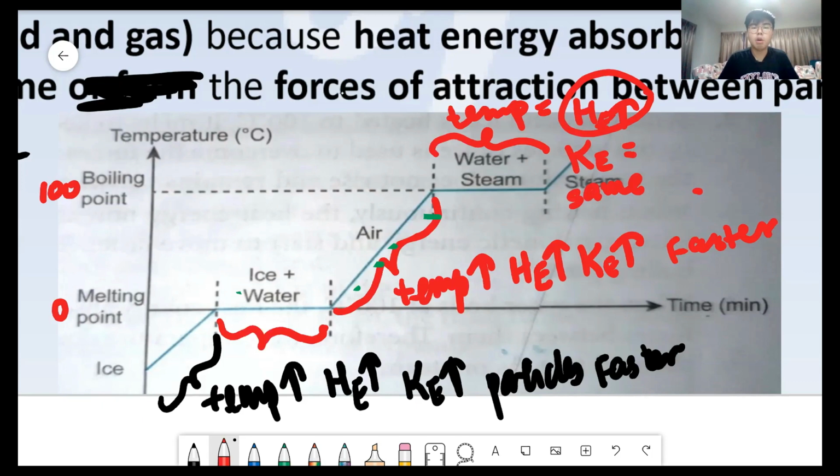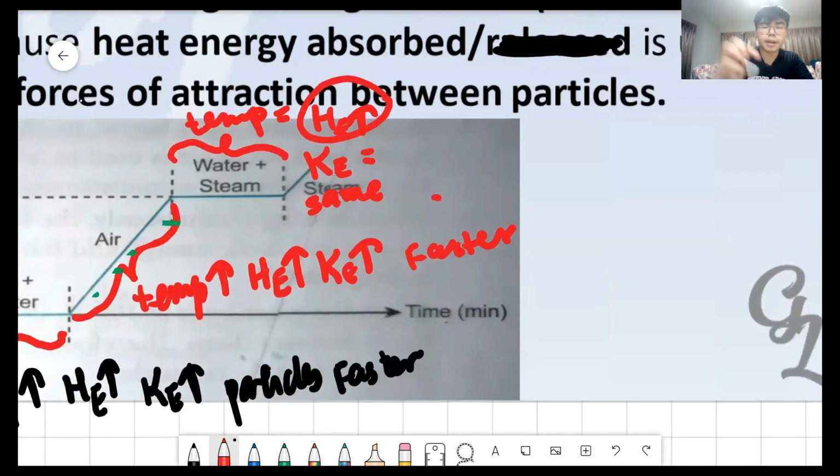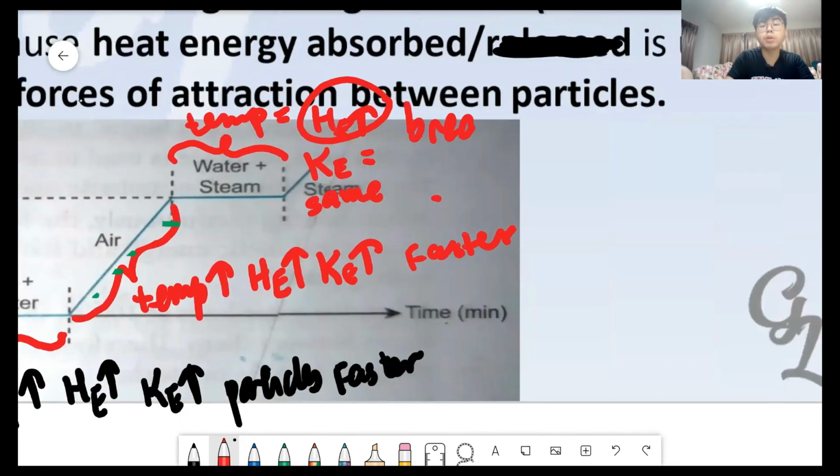The heat energy will be used to break, or we use the word overcome, the forces of attraction, to break it from liquid, separating them into gas particles. That is why the temperature will remain constant, because heat energy is not converted to kinetic energy. Heat energy is always used to break the forces of attraction.